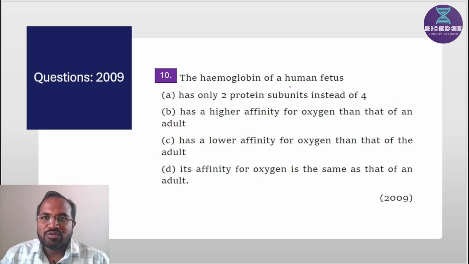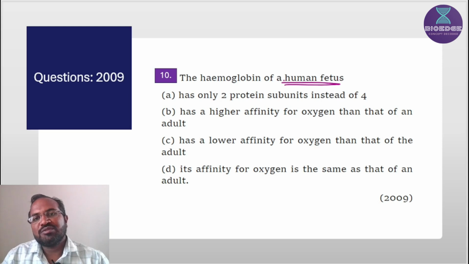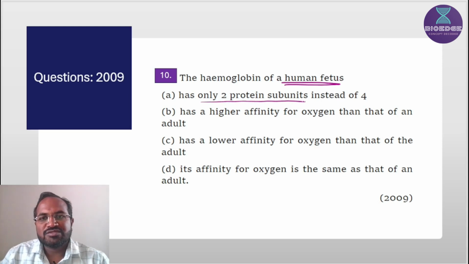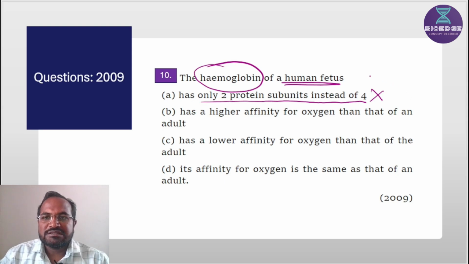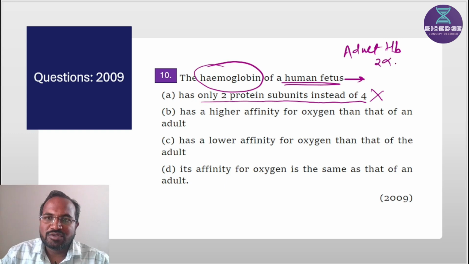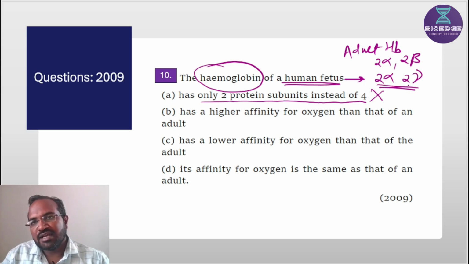The hemoglobin of human fetus. So the hemoglobin of human fetus has only 2 protein subunits instead of 4. This statement is wrong, because human fetus hemoglobin is slightly different from the adult hemoglobin. Adult hemoglobin consists of 2 alpha and 2 beta chains, but fetus hemoglobin consists of 2 alpha and 2 gamma chains. That's why adult hemoglobin and fetus hemoglobin are slightly different. So slightly their structures are different. So this statement is wrong.